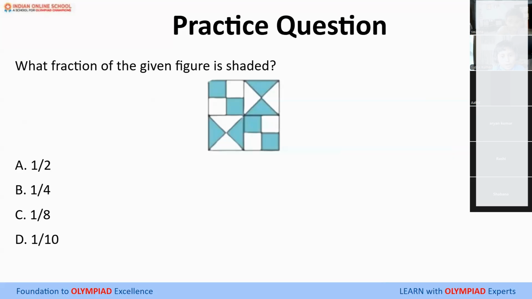What's your answer? I can't see it properly. You can't see properly. Yeah, the screen is very small. Okay. Can I ask your parents, anyone around, to help you with the screen size?